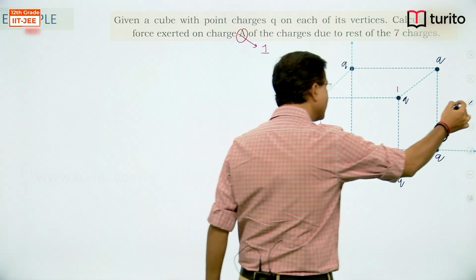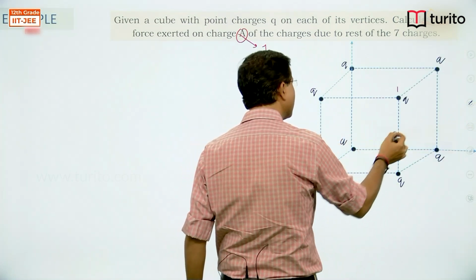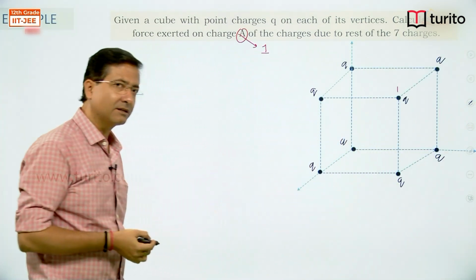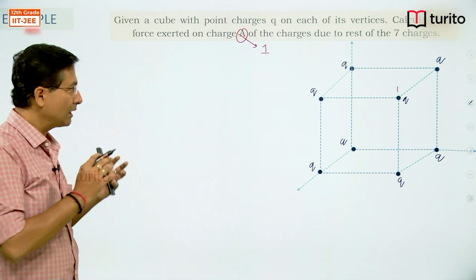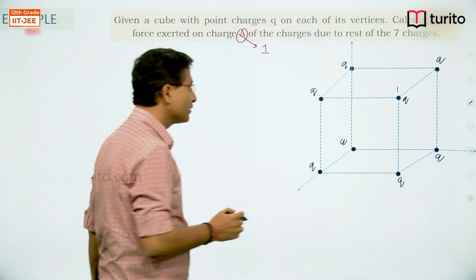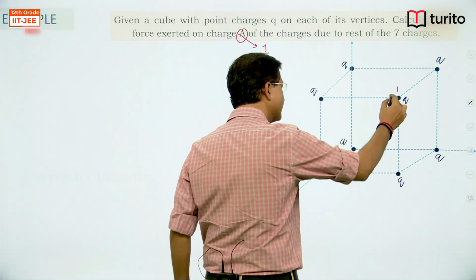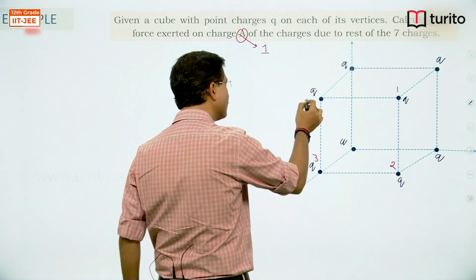Just to make things visually simple, let's name the remaining charges so that we can easily write the force. So every time we will be having in mind what we are writing, right? Let this be 1, this be 2, 3, 4.